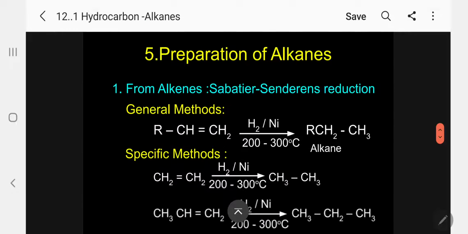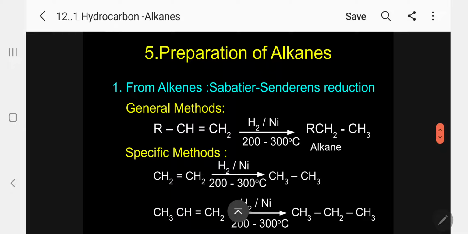Okay. Now coming to the most important part of the alkane. Alkane can be prepared by some general methods of preparation. Number 1, from alkenes you can prepare. That name is Sabatier-Senderens reduction, the name of the reaction.